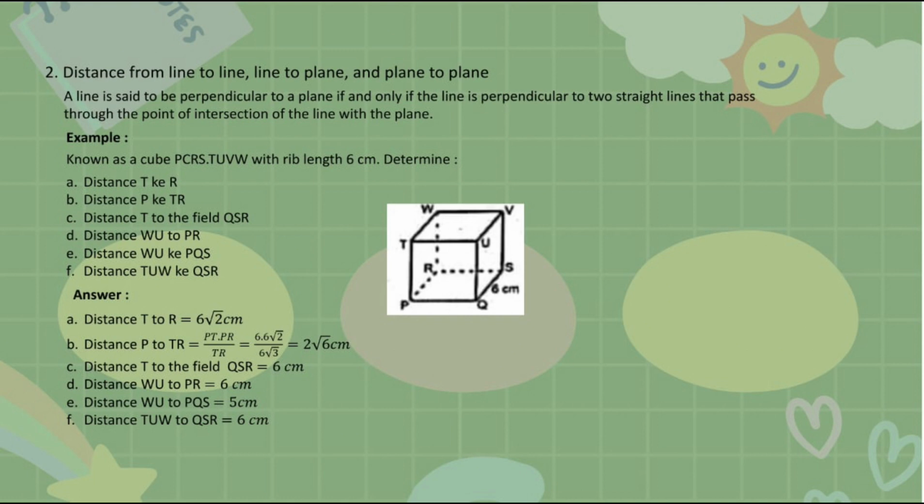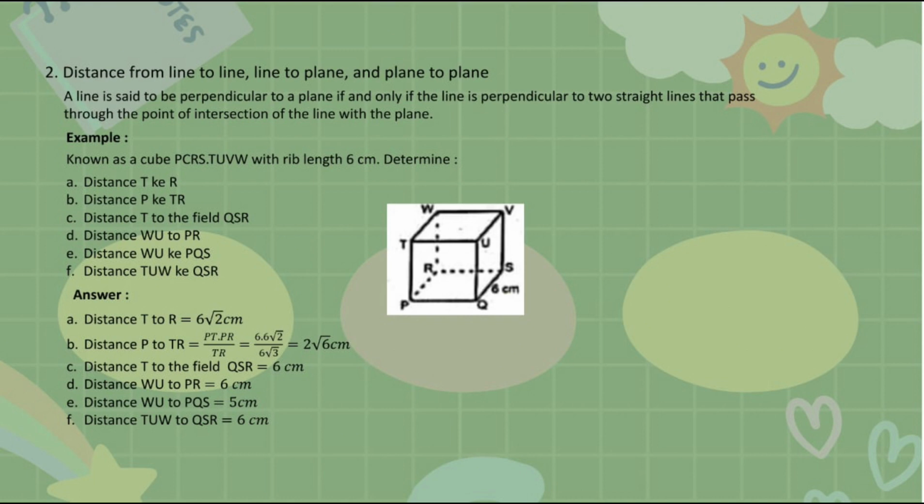Because the length PO is half the diagonal of the side, 6 square root 2 divided by 2 equals 3 square root 2. So TO equals square root of (3 square root 2) squared plus 6 squared equals square root of 18 plus 36 equals square root 54 equals square root 9 times square root 6 equals 3 square root 6.